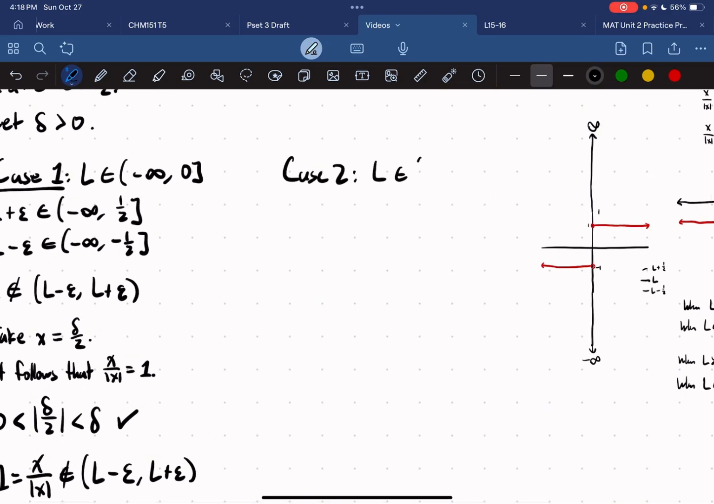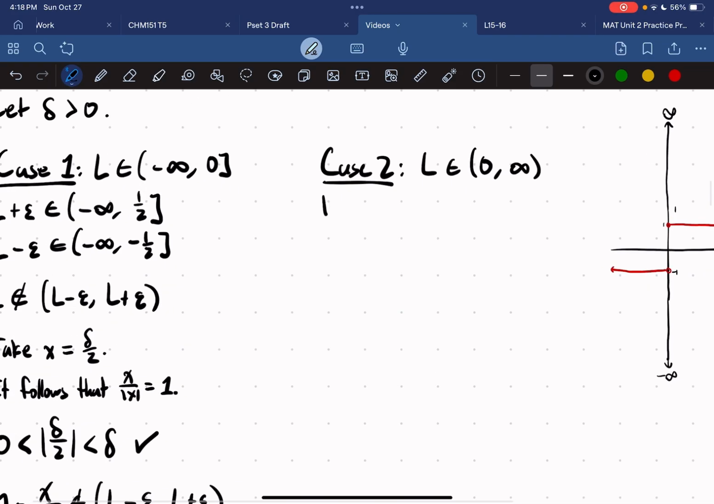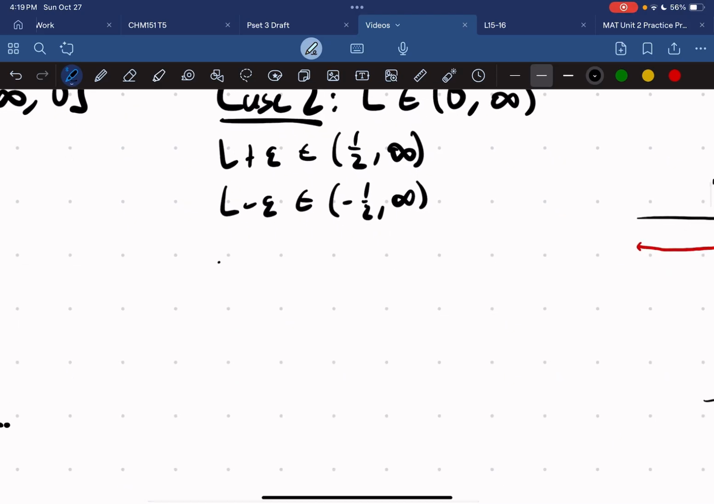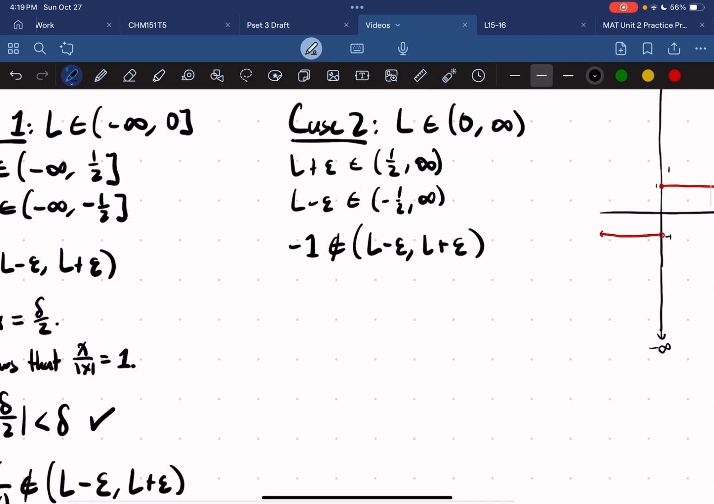Now we have case 2. L is the rest. It's positive, right? So now let's do the same thing. Okay, so L plus epsilon is an element of 1/2 and positive infinity, right? L minus epsilon is an element of negative 1/2 and infinity. So we know that negative 1 is not an element of L minus epsilon, L plus epsilon.